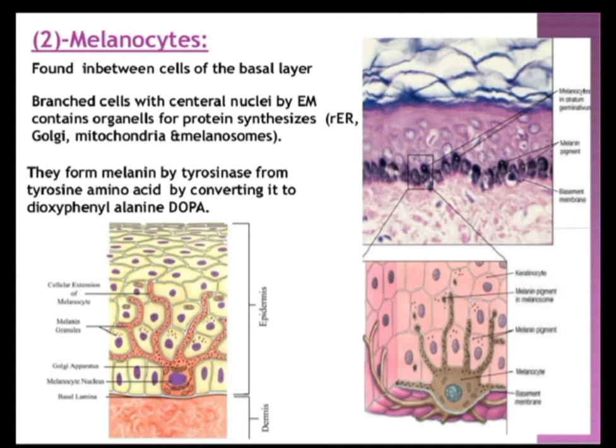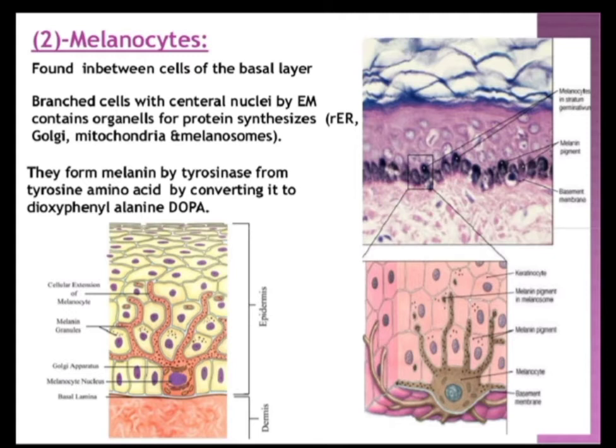There is a black-brown pigment being formed in the melanocytes. These are found scattered between the keratinocytes of the stratum basale and stratum spinosum of the epidermis. Melanocytes are not identifiable in the routine H&E sections. Special staining procedures are used for their display, for example the silver impregnation technique.